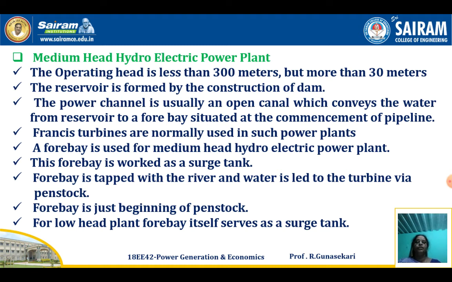A forebay is used for a medium head hydroelectric power plant. This forebay works as a surge tank. The forebay is tapped from the river and water is led to the turbine via the penstock only. The forebay is just the beginning of the penstock. For a low head power plant, the forebay itself serves as a surge tank.